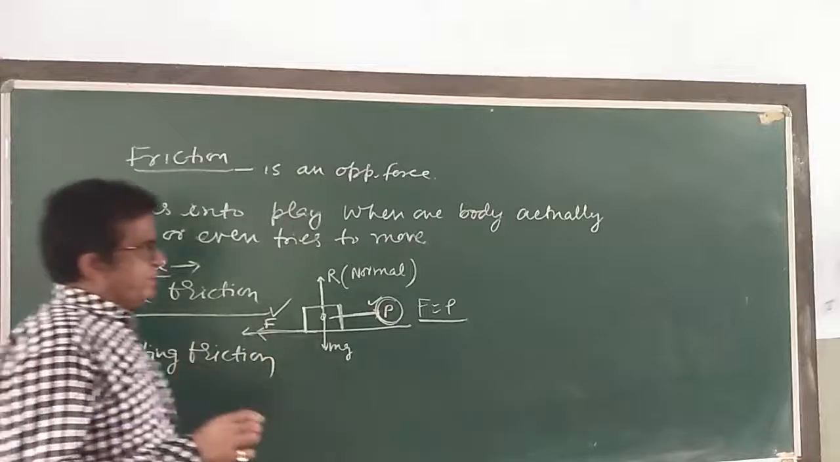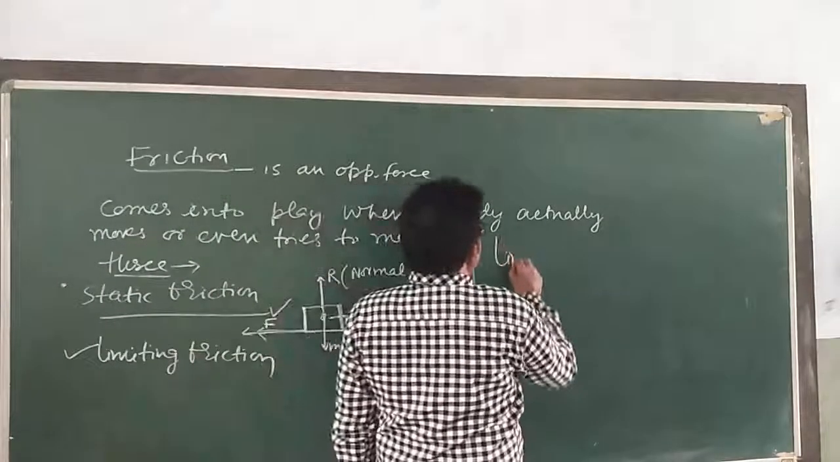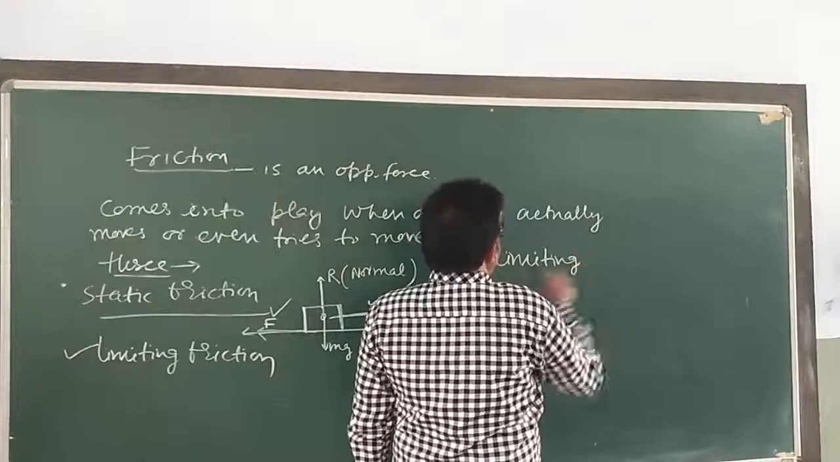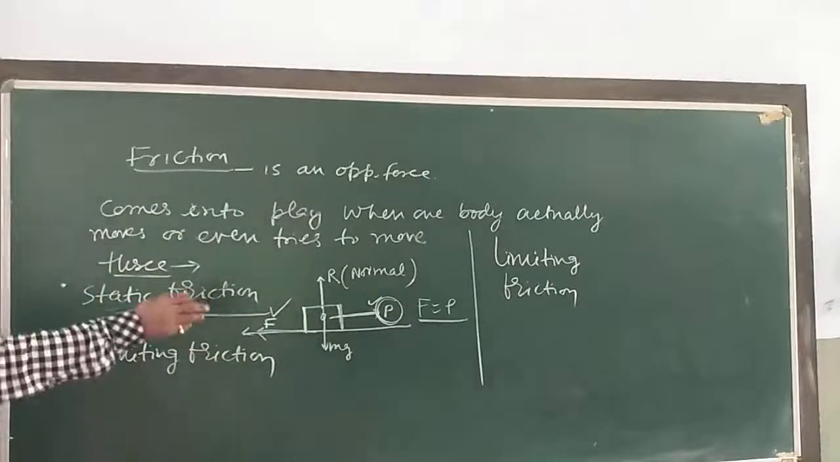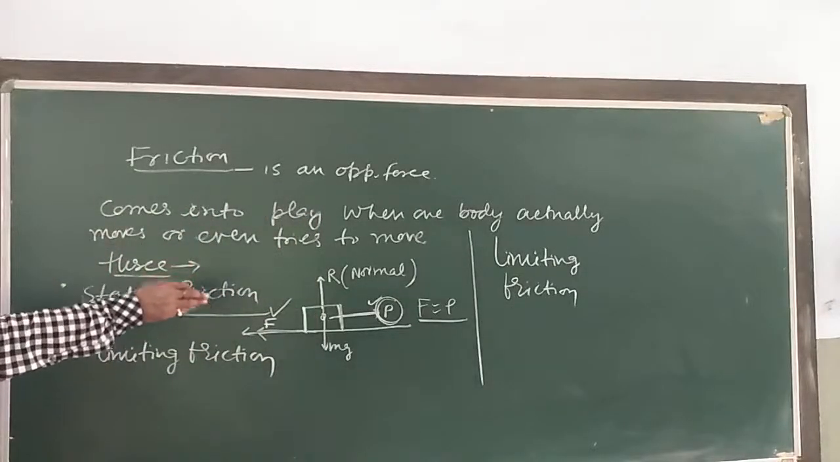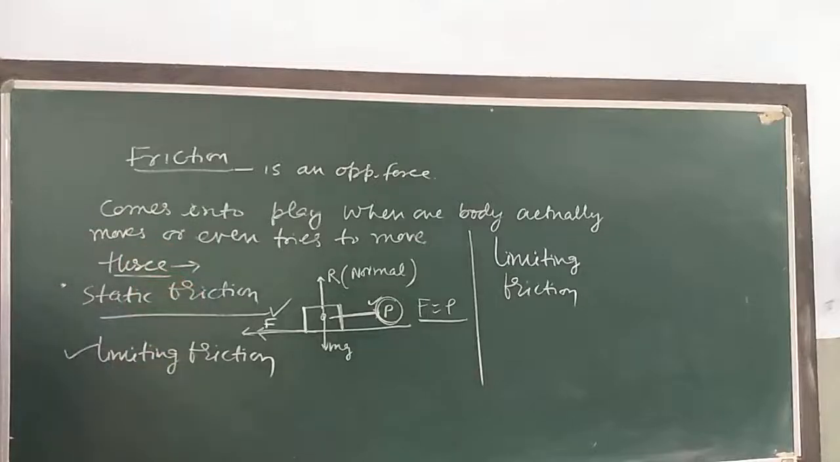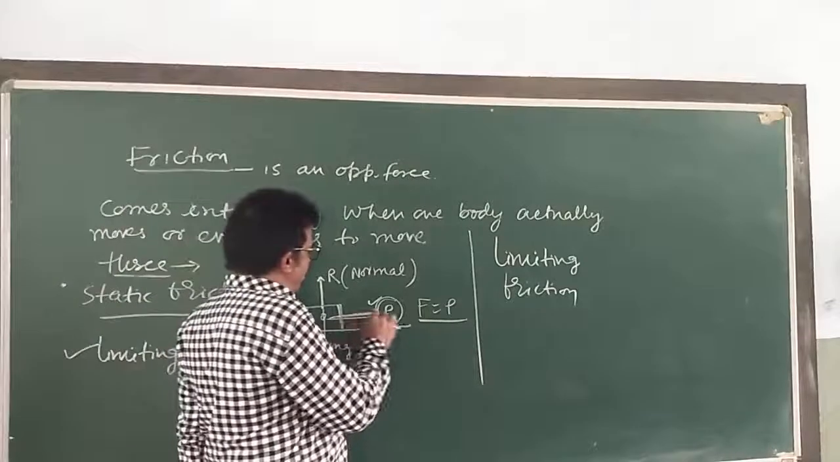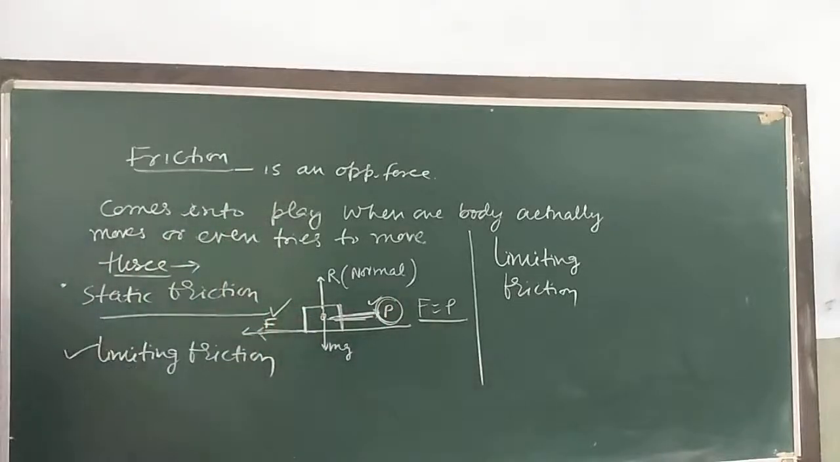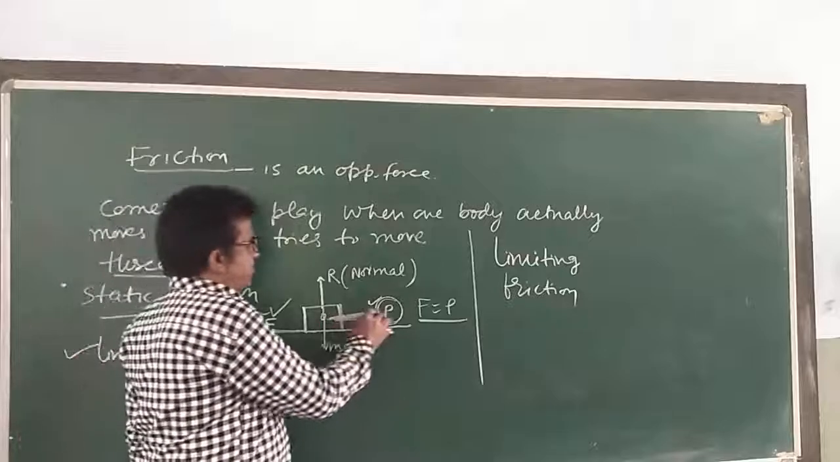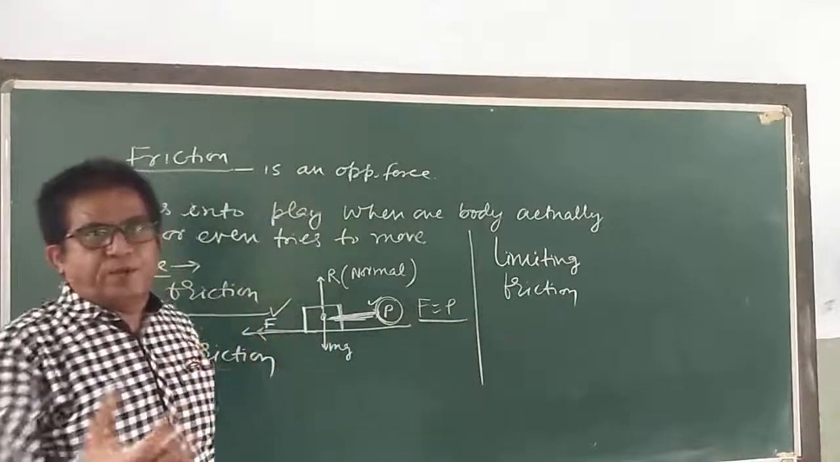The limiting friction, write down the definition here. My dear children, limiting friction is the maximum opposing force that comes into play when one body just starts moving over the surface of another body. Or I can say P is greater than F. So at that time, when we increase the applied force slightly beyond limiting friction, उससे भी ज्यादा हम बढ़ा दें, फोर्स बढ़ाते जाए तो बॉडी चलना प्रारंभ कर देगी.